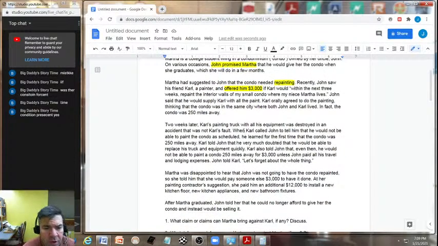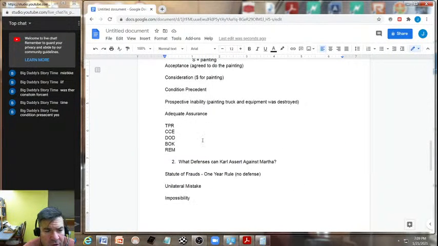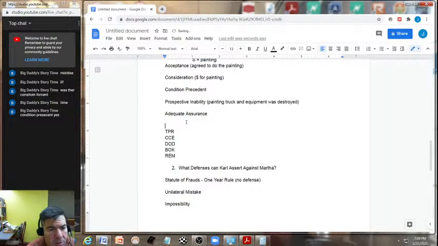now this is when Carl learned for the first time that the condo was 250 miles away. That also goes with our mistake aspect. Now, Carl told John that he very much doubted that he would be able to replace his truck and equipment quickly. There's your prospective inability. Now, Carl also told John that even then he would not be able to paint a condo 250 miles away. Right there, what would that be? I think at this point there wasn't any adequate assurance. I think this could float right into anticipatory repudiation.